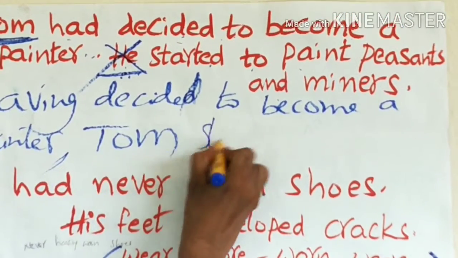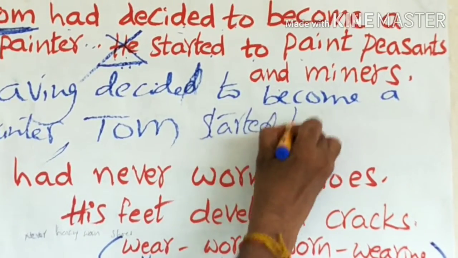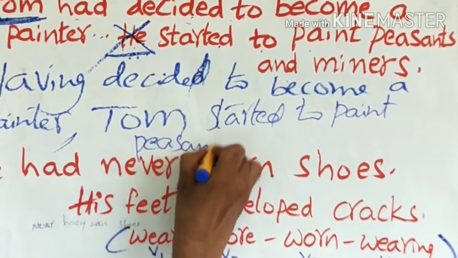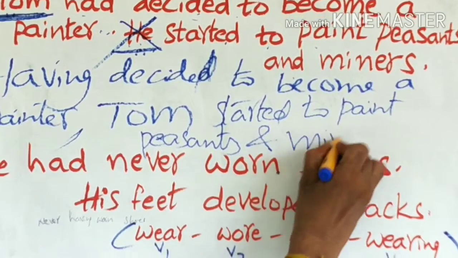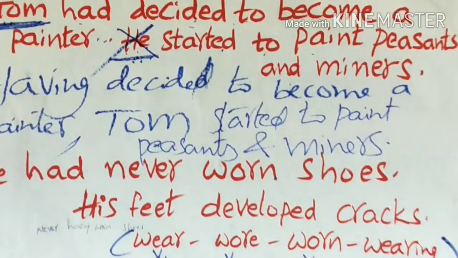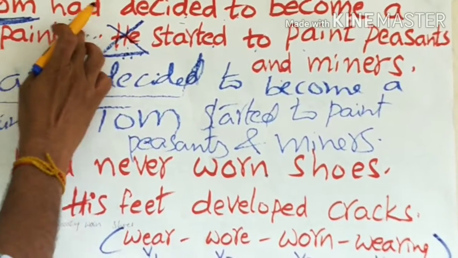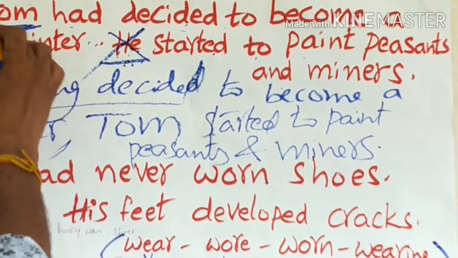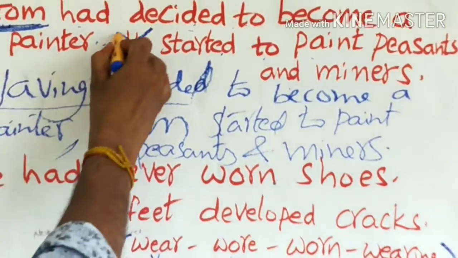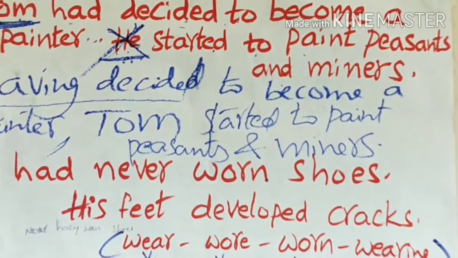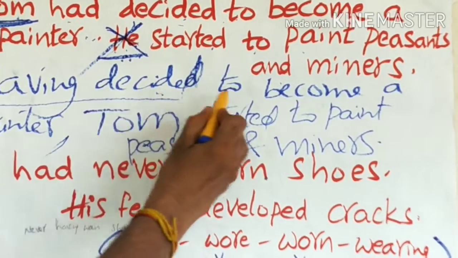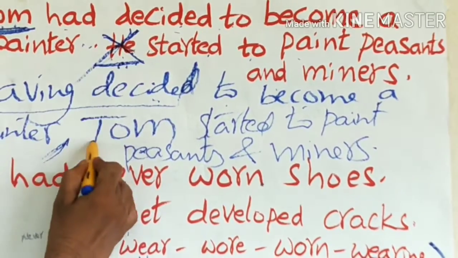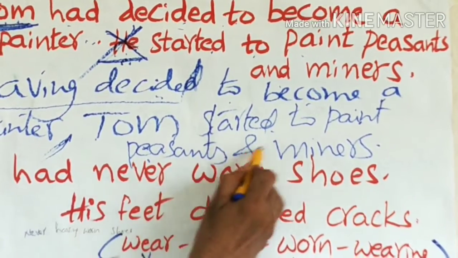Tom started to paint peasants and miners. In case subjects are same, we should delete the first subject, but keep the noun in place of the pronoun. So having decided to become a painter, comma, Tom is used in place of he. Tom started to paint peasants and miners.